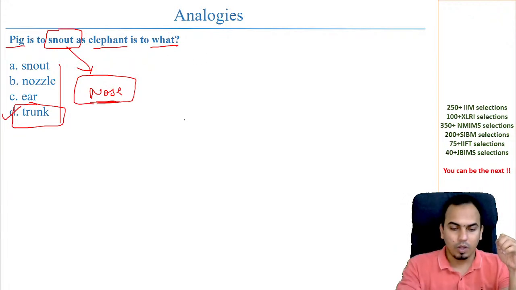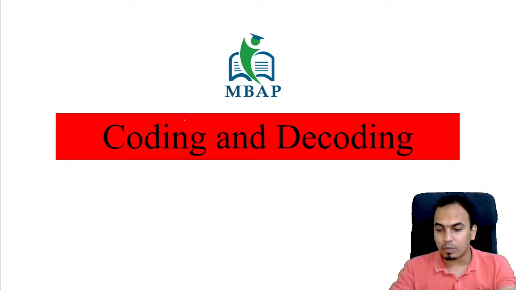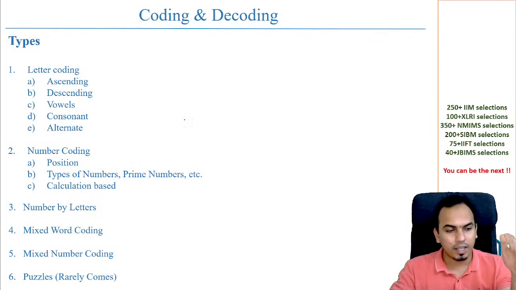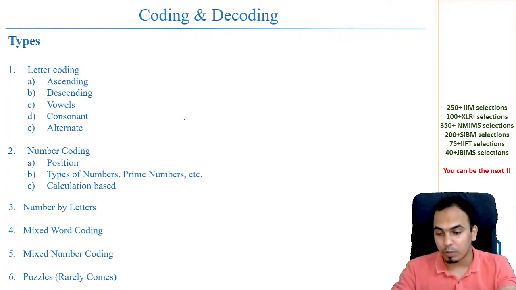Alright, so coding decoding is the next topic that we'll be looking at. And in coding decoding, again, there's a lot of variety, pretty much on the same lines as number series, but still there's a lot of variety that you should be looking at.